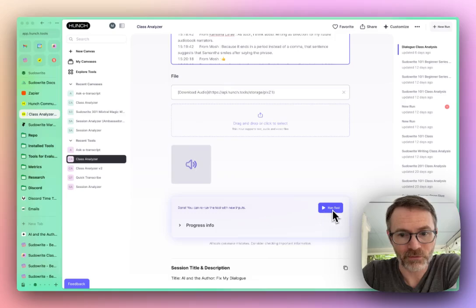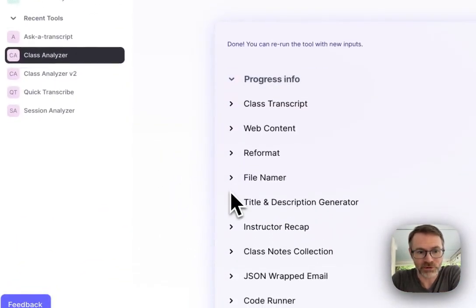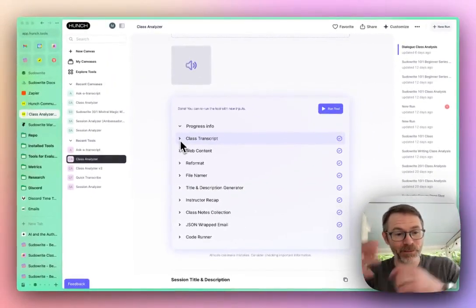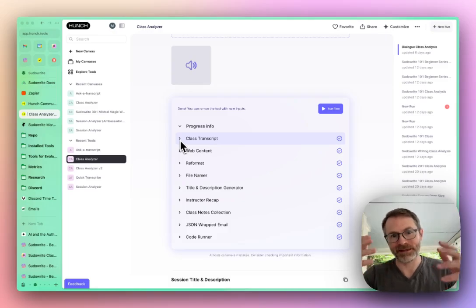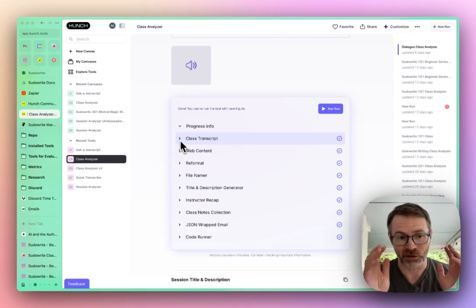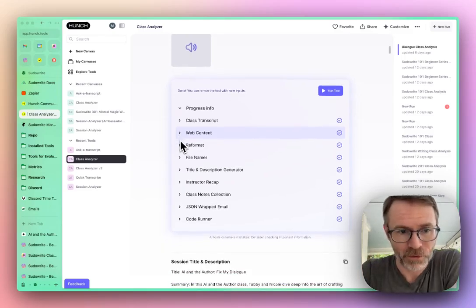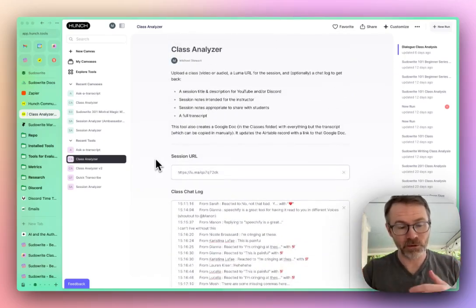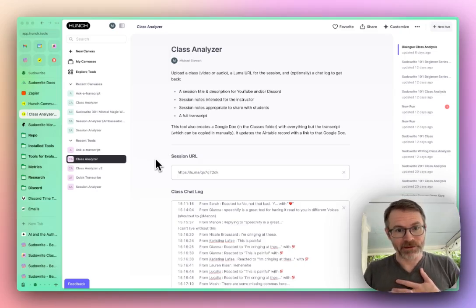When you click run tool, you get to watch Hunch do its magic here. So you can see the first step is the class transcript, and then it kind of scrapes the web content. And actually there's a better way to show you this, and I'm going to show you that canvas in just a moment. This view though, this simplified tool view on Hunch, is so straightforward and clear